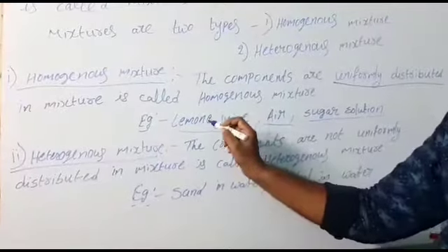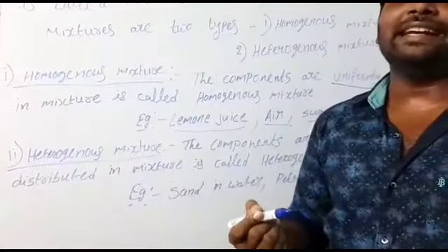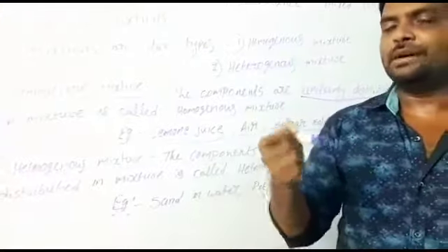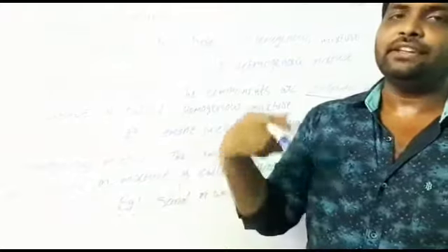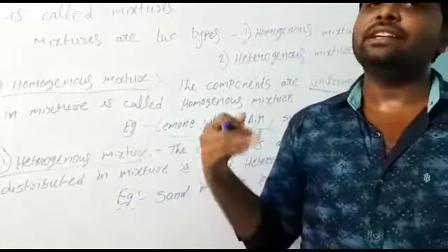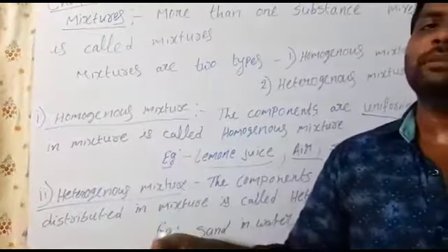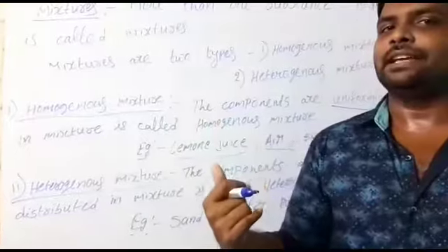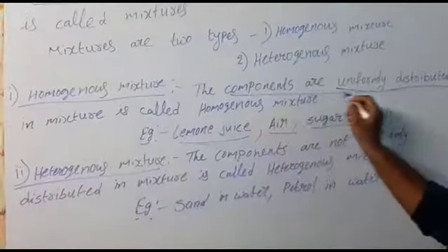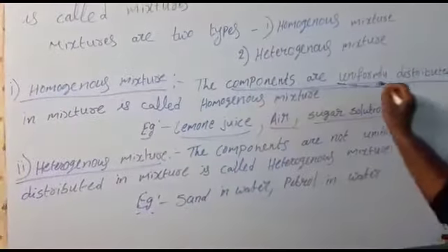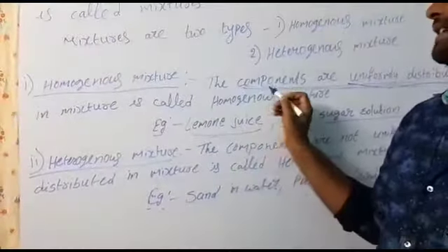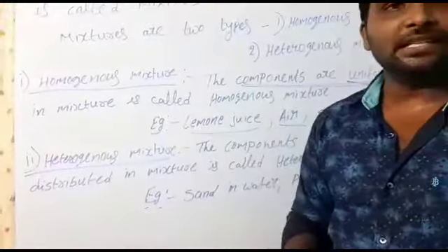For example, if you take lemon juice, in the lemon juice what are we adding? Some salt, sugar, lemons, like that. So if you take one spoon of lemon juice, it is containing some taste. Again, if you take another spoon of lemon juice, it has the same taste. It will not give another taste. If you take a third spoon of lemon juice, it also has the same taste. That means in that lemon juice, the components, sugar, salt, lemon juice, all these are uniformly distributed. That's why we can call lemon juice a homogeneous mixture.